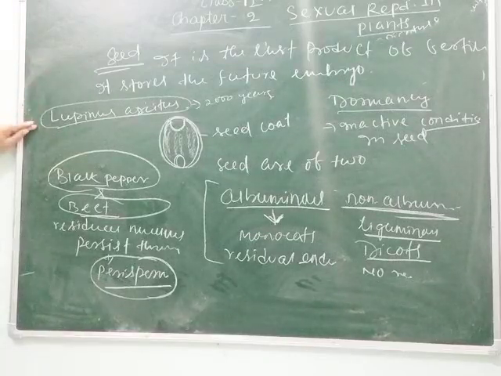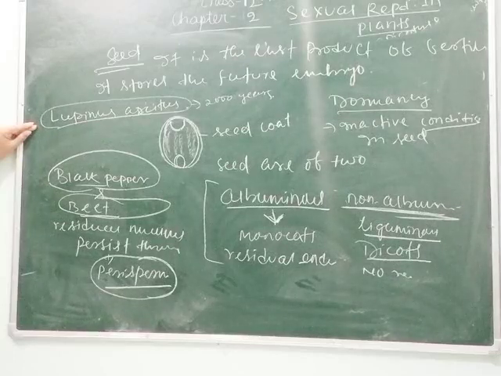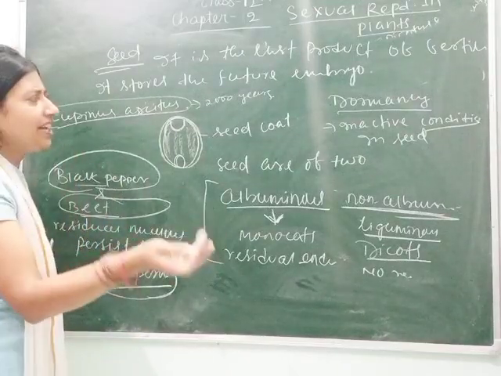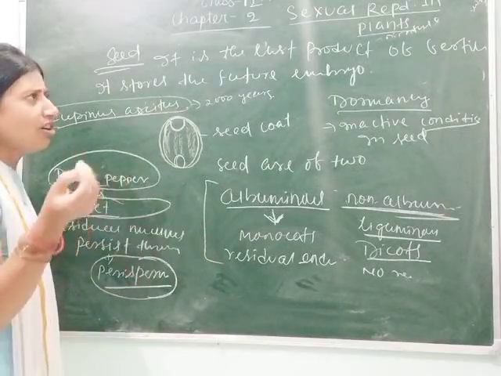So this is one example, and there are some other seeds that also persist their dormancy for a long period.